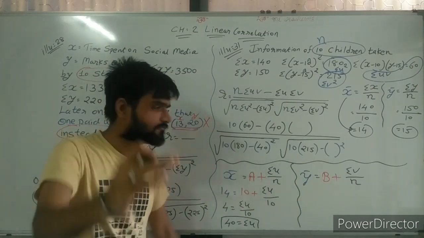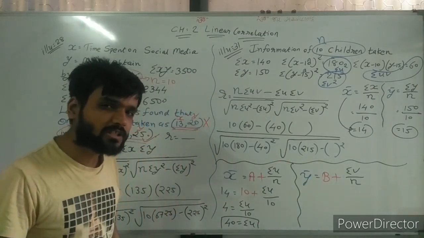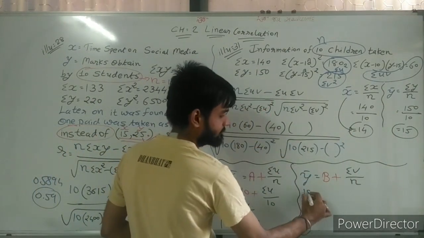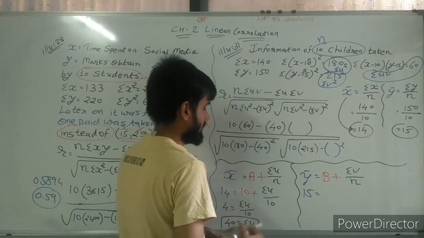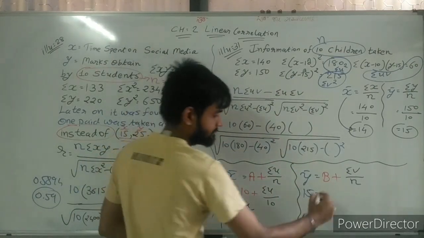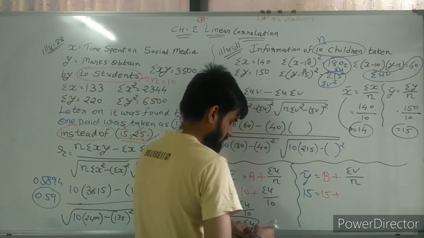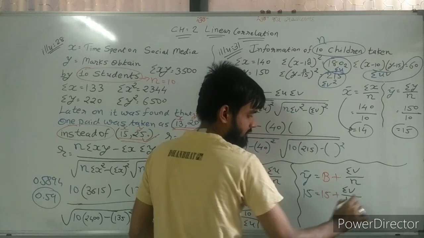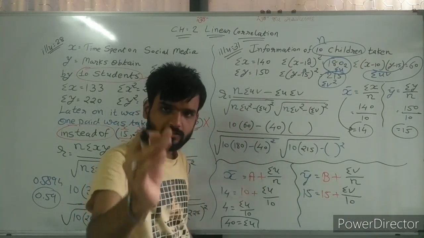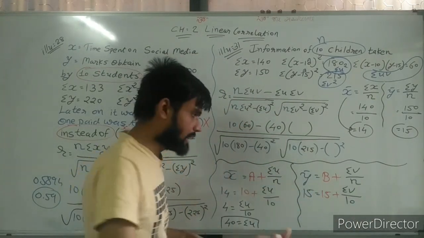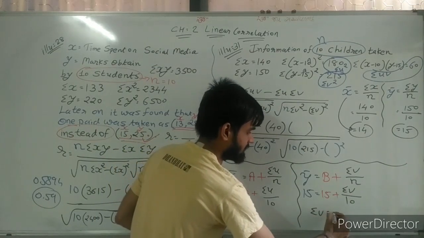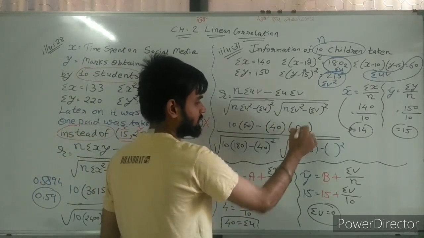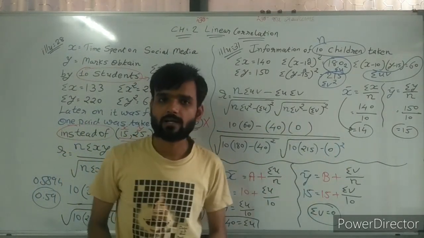Now from y bar, I can find the value of sigma v. See here, y bar is equal to 15. B, the assumed value, is 15. Sigma v we need to find, divided by 10. Now 15 minus 15 is 0. Multiply 10 with 0, the answer is 0. So sigma v is equal to 0. So here sigma u, sigma v, here 0, and here 0 square.